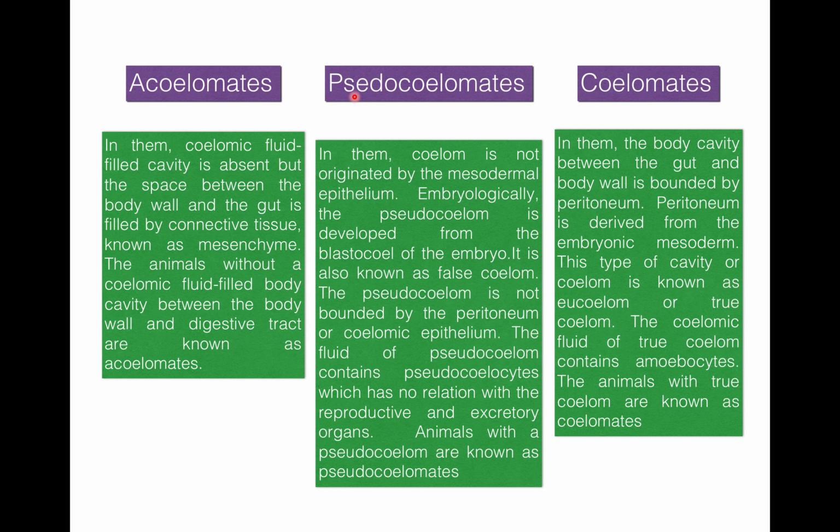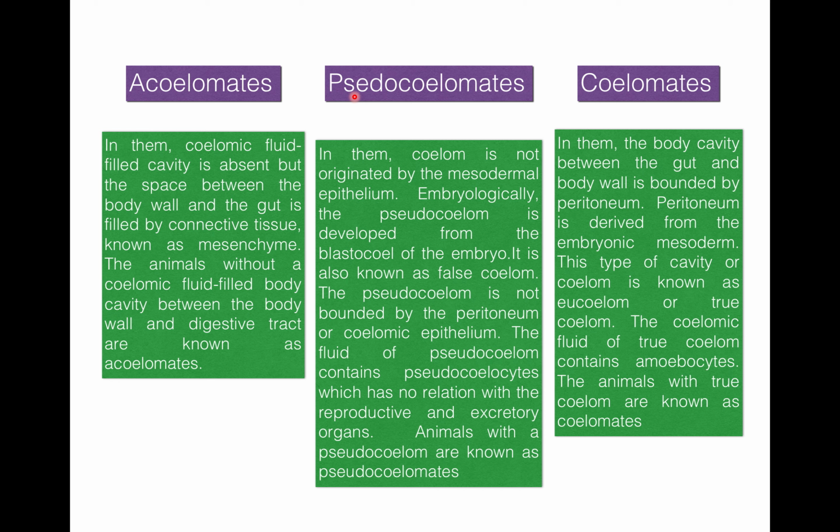Now, pseudocoelomate. In pseudocoelomates, the coelom is not originated by mesodermal epithelium. Embryologically, the pseudocoelom is developed from the blastocoel of the embryo. It is also known as false coelom.